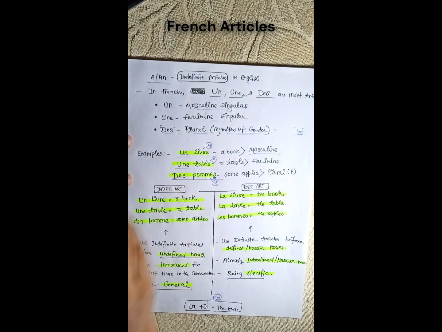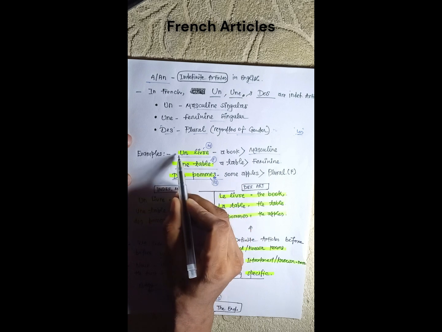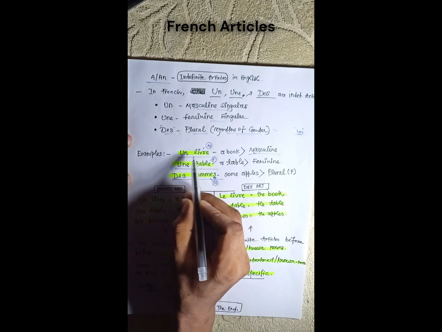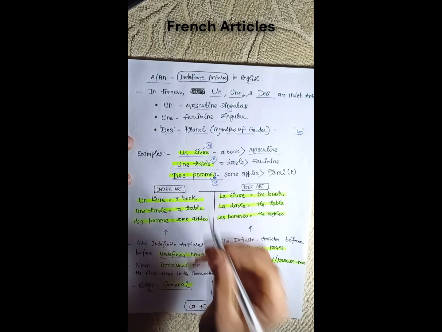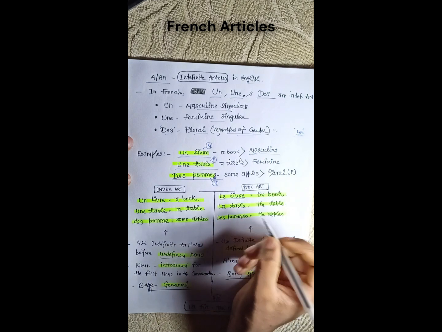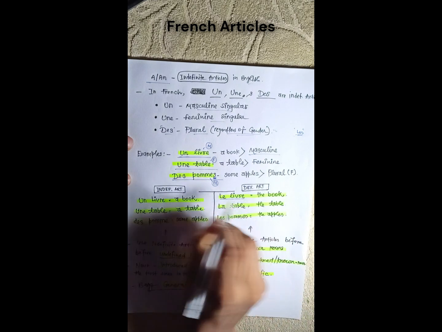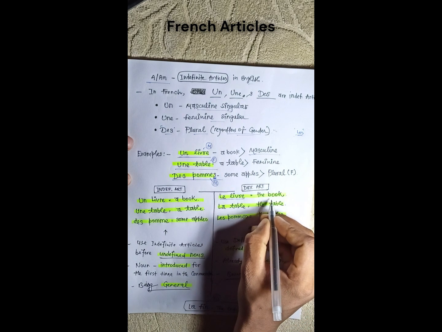Now, some examples for indefinite articles. Un livre. Livre is masculine singular, so it's always masculine, and either it's going to be written with the indefinite, un, or, for example, if you want to write the definite, you are going to write le. So, un livre or le livre. Un livre means one book or a book, and le livre means the book.